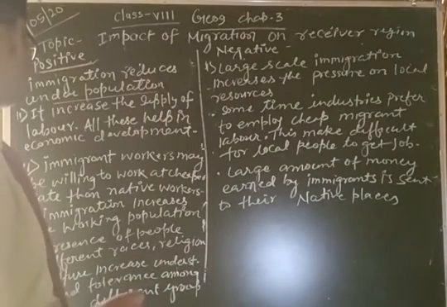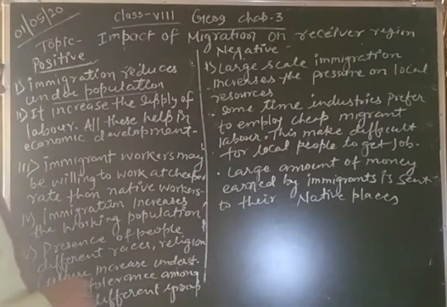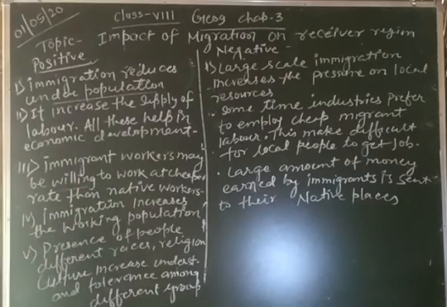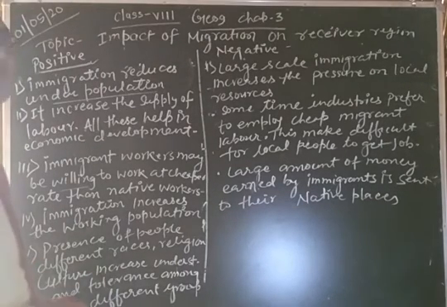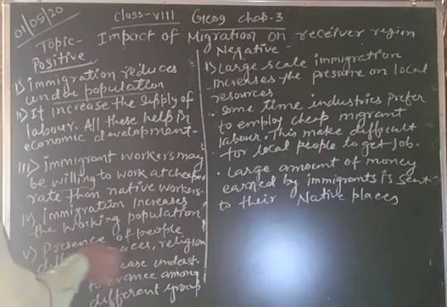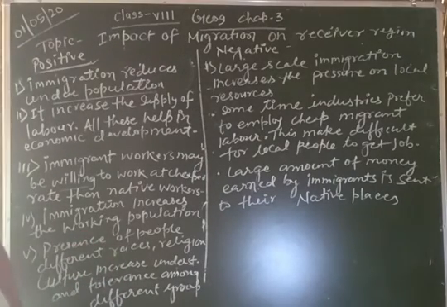It helps. Next one, immigrant workers may be willing to work at a cheaper rate. The immigrant people are willing to work at a cheaper rate than the native workers. Next, immigration increases the working population and helps in more production in the industries.